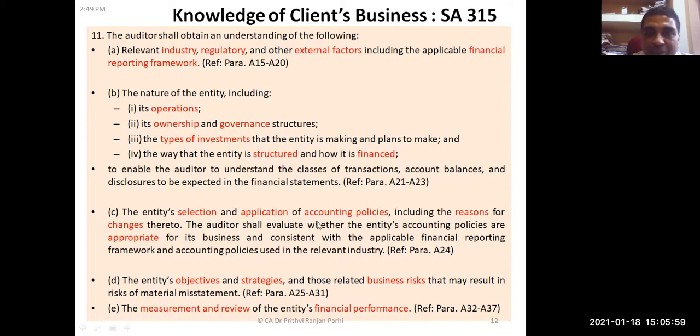Then only he can get some knowledge about the client's business. All these things I'm talking about are in connection with conducting an audit. So this financial performance is reviewed in order to get some knowledge about the client's business, or the objectives, strategies and business risk the auditor is trying to understand, so that he can have some knowledge about the client's business. Accordingly, he can develop an audit plan, audit strategy, and audit program.